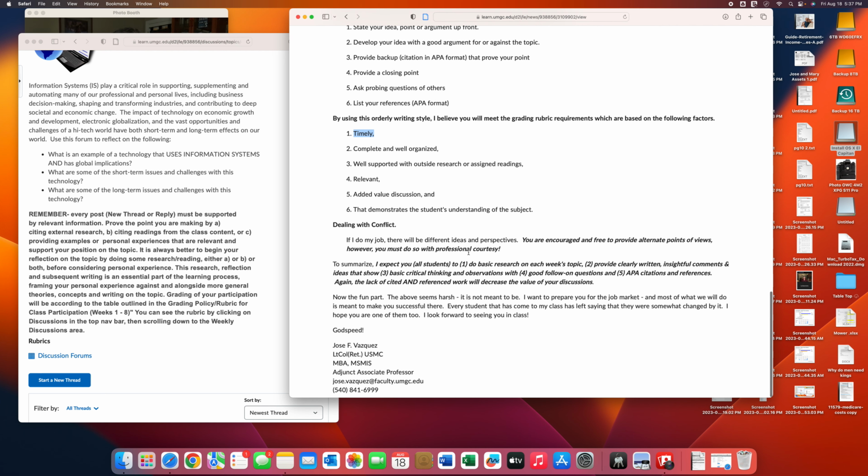Dealing with conflict. I love this. Like I said in class, I want you to disagree. If you find a topic that may not be proper, say it, and I ask that you do so with respect. Let's say the lead makes the point of automated or driverless vehicles. You may want to bring up that vehicles are not driverless right now, because they're not. They're assisted driving. You may want to make that clear.